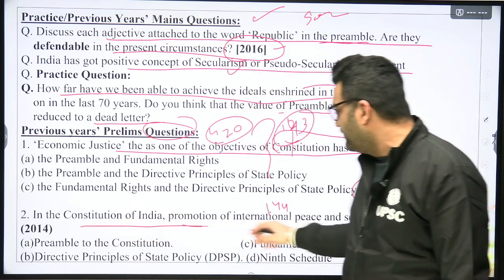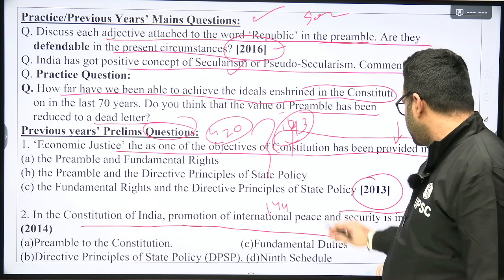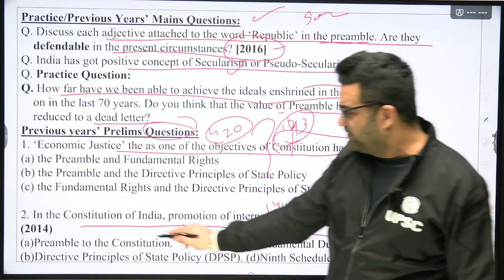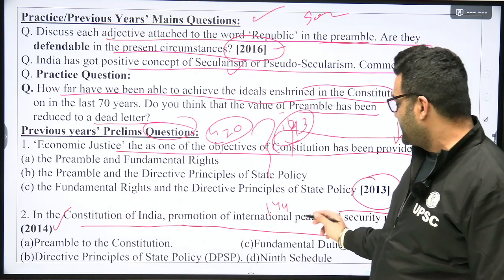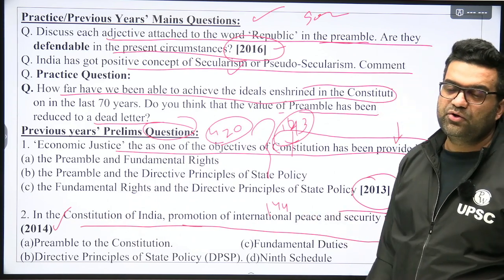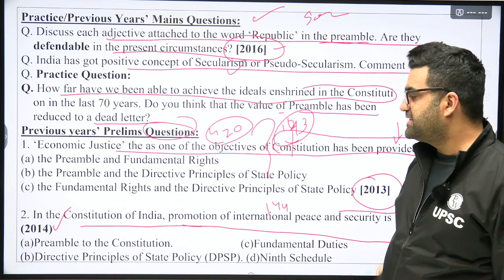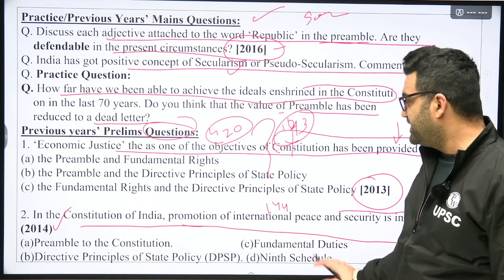In the Constitution of India, promotion of international peace and security is included in, a 2014 question. Promotion of international peace and security is included in, please answer. A, B, C, D.